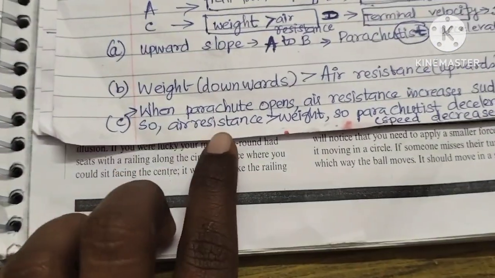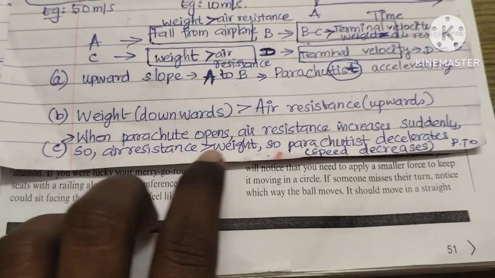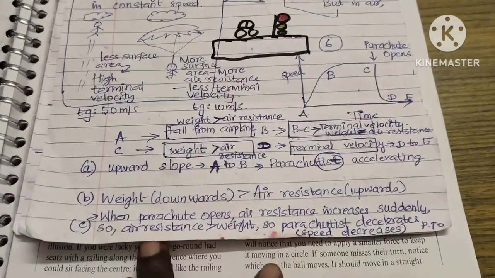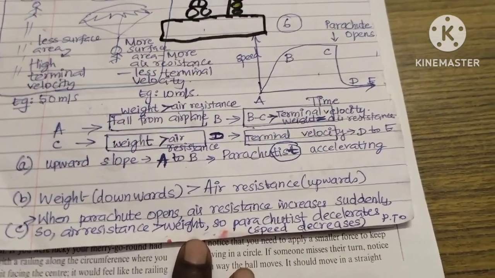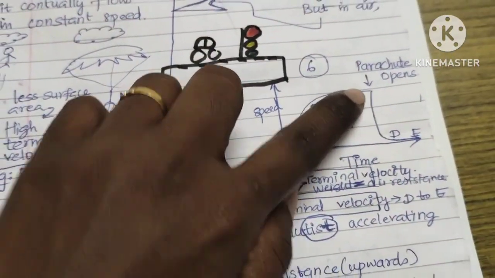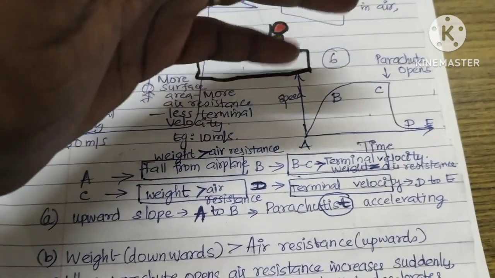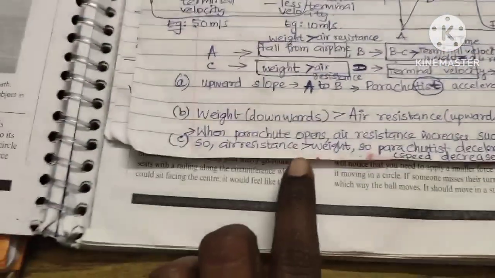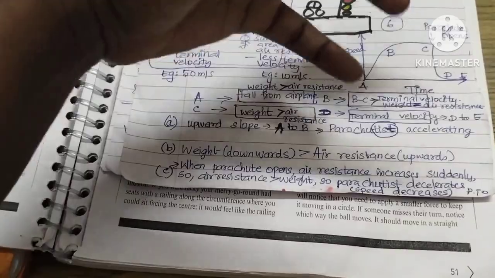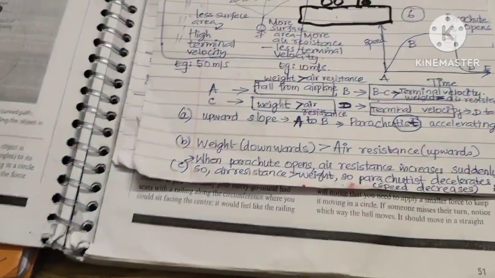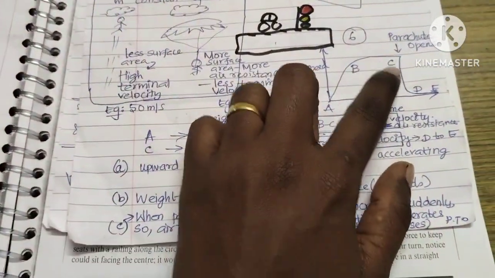Third point is explain the shape of the graph after the parachute is opened. So when the parachute opens, the air resistance increases suddenly. So the air resistance is greater than the weight, so the parachutist decelerates, the speed decreases. At this point of time, because the surface area is greater, the air resistance becomes greater than the weight of the parachutist. Okay, also the air comes from below, pushing up. So that's the reason for it to decelerate.